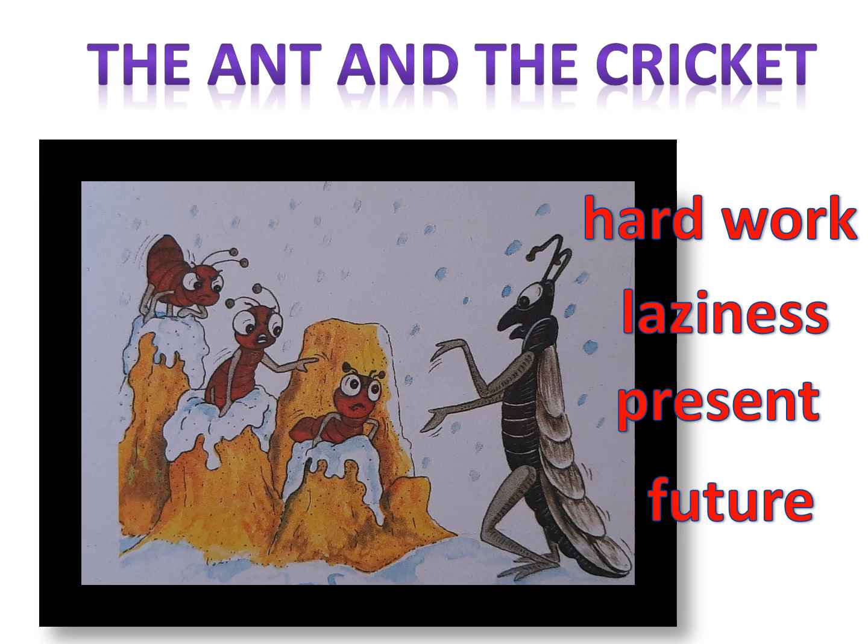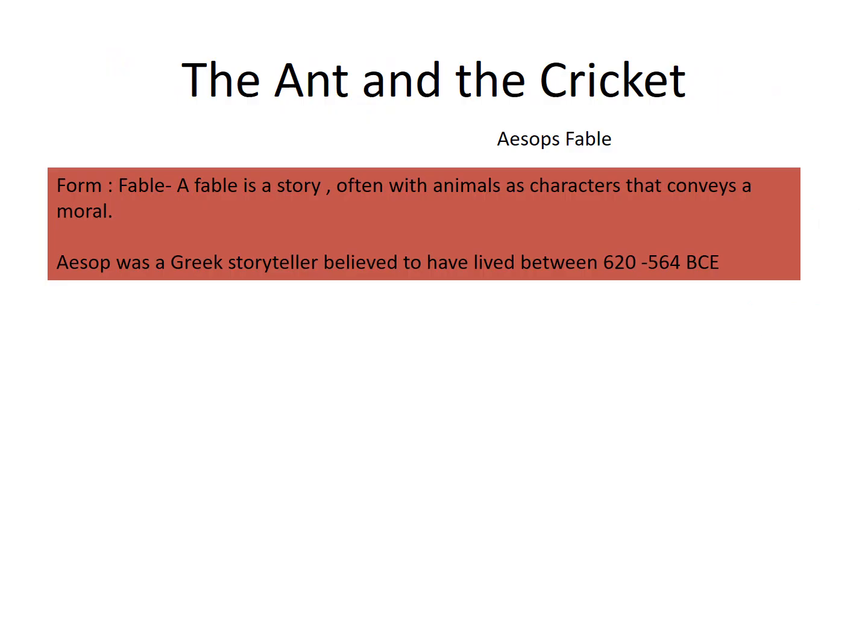Hello children. In this video, I will explain a very interesting class 8th poem, The Ant and the Cricket. The poem shows certain characteristics of humans through animals. So The Ant and the Cricket is taken from Aesop's fable.